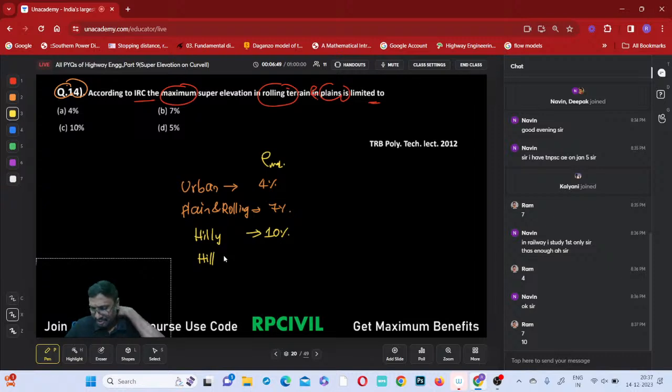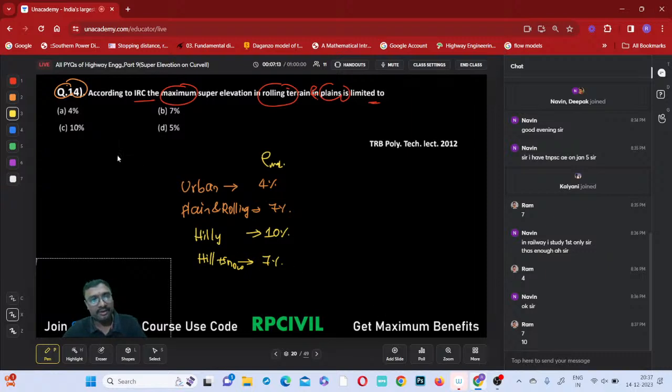That will be sufficient because we are covering all state exams, PSUs and state PSCs. For hill roads with snowbound, we have to take it back as 7% only. Is that clear?